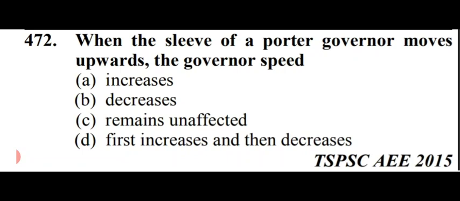When the sleeve of a Porter governor moves upwards, the governor speed. Options are increases, decreases, remains unaffected, or first increases then decreases. So option number A is right here, that is increases. So when the sleeve of the Porter governor moves upward, the governor speed increases. Option number A.